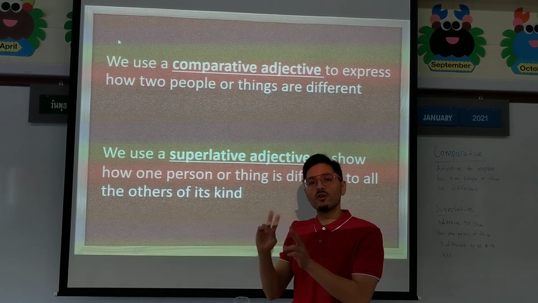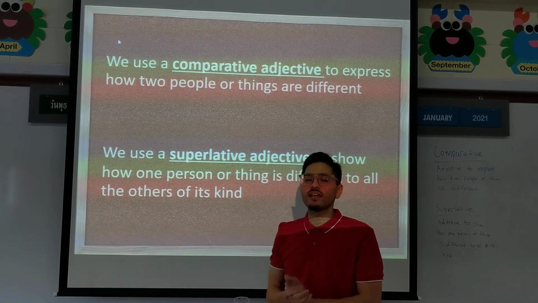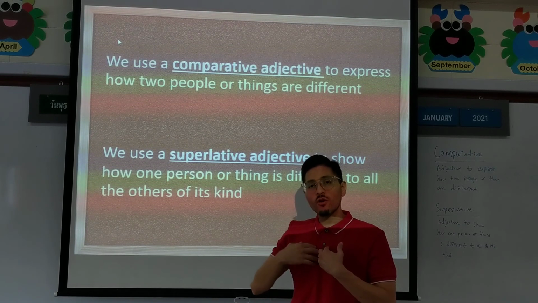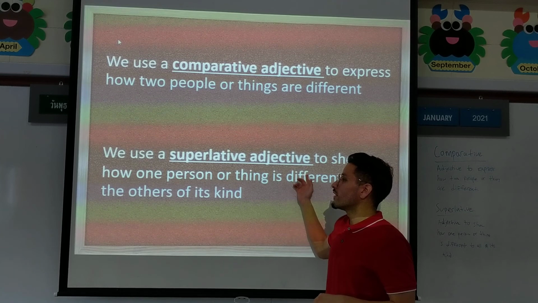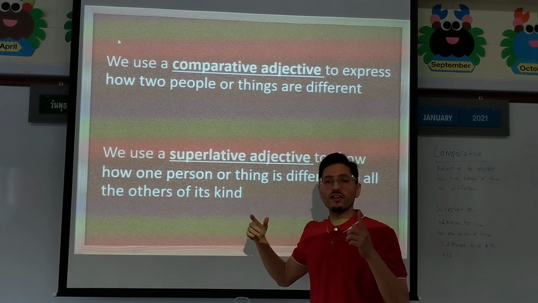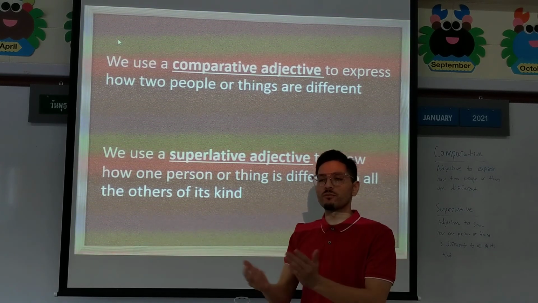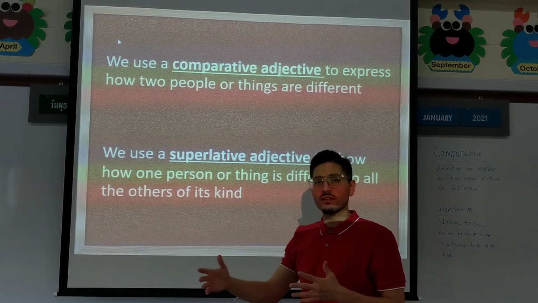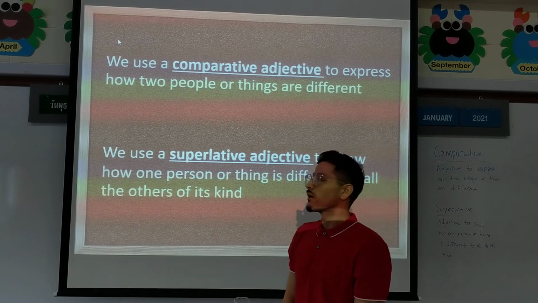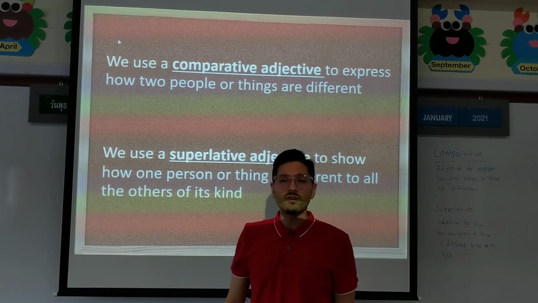So you're comparing which one of who. So if I say, who is taller, me or my brother? This is a comparative. A superlative is how one person or thing is different from all of them. So if I say, who is the tallest in my family? I'm comparing everyone. Okay, so thank you and have a good day.